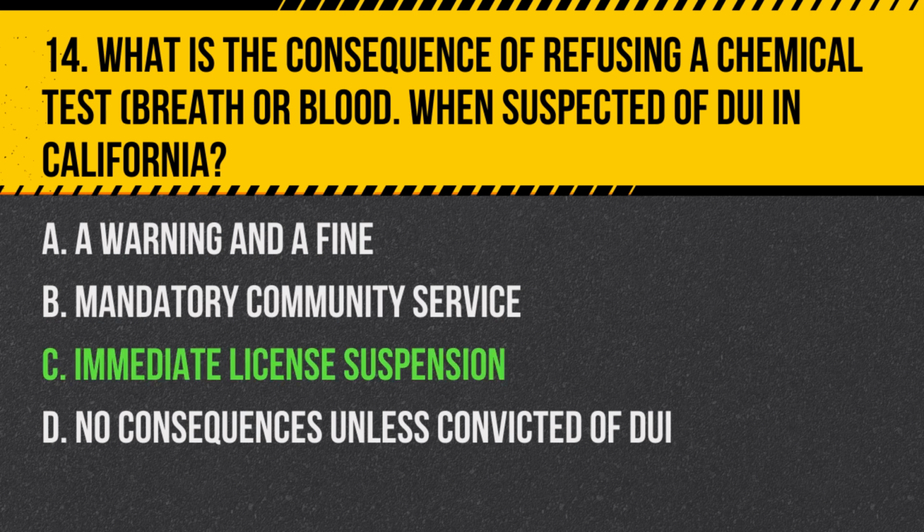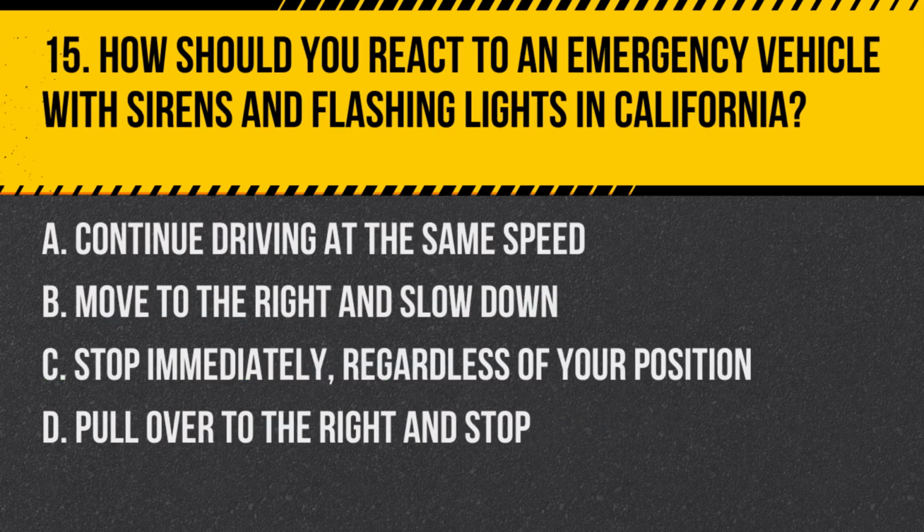Answer. C. Immediate license suspension. Refusing a chemical test when suspected of DUI in California results in an immediate license suspension as part of the state's implied consent laws.